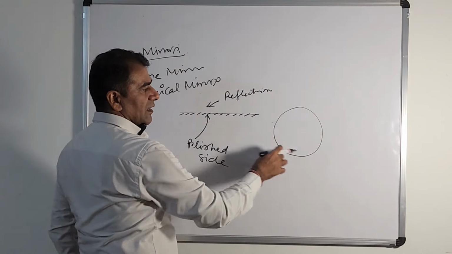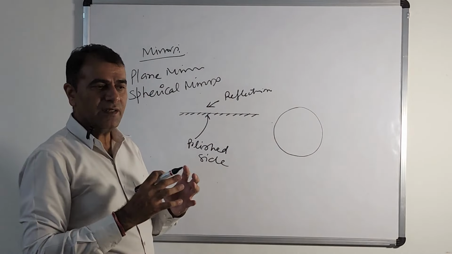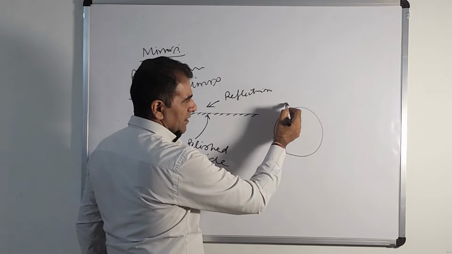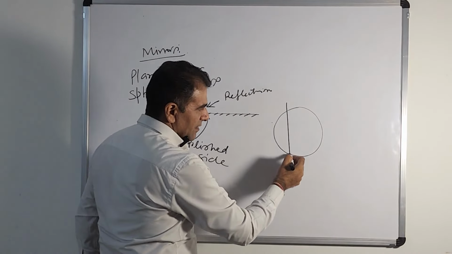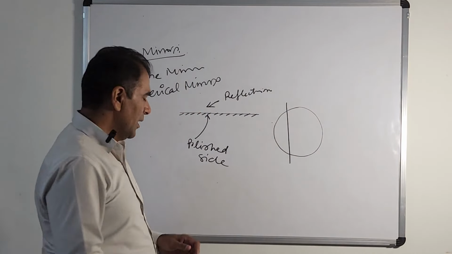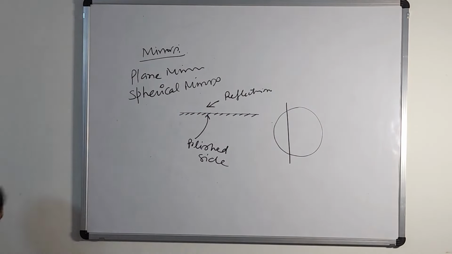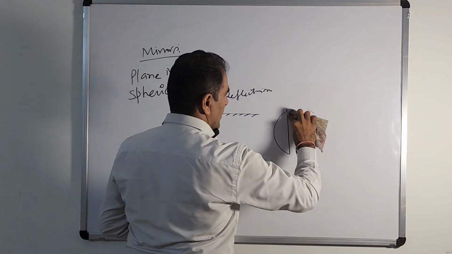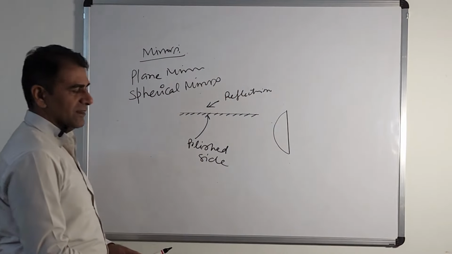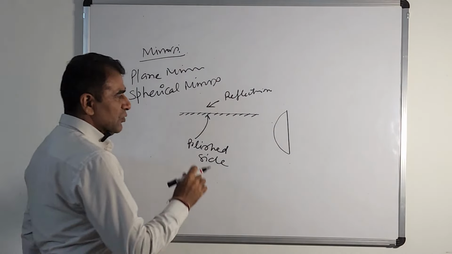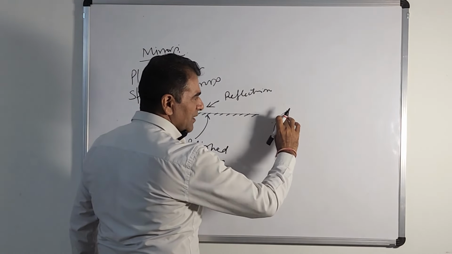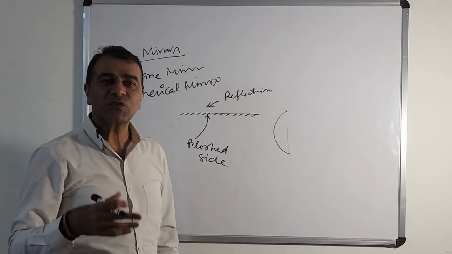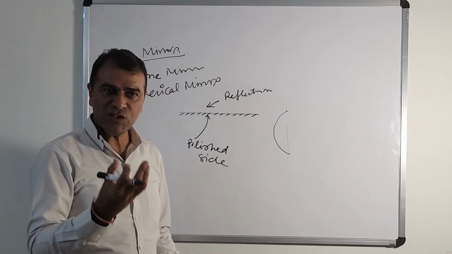So it is a spherical shape. It is a glass bowl, spherical shape. You just take a cutter and cut it like this. Now what will you be getting? You will be getting this picture. Actually this line will not be there because it is hollow inside. You have a hollow spherical glass structure.